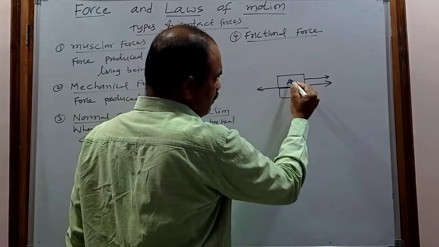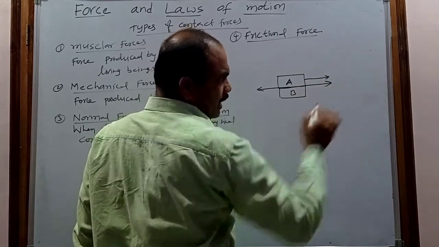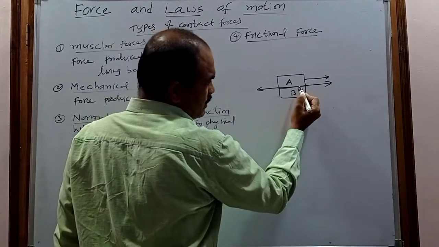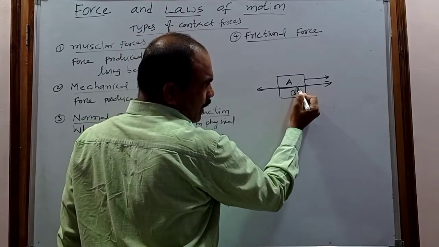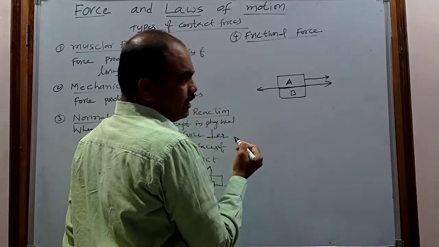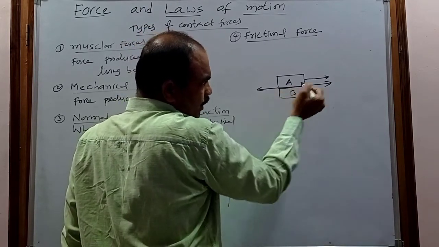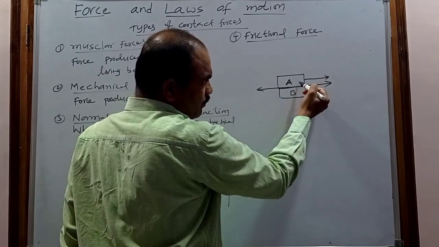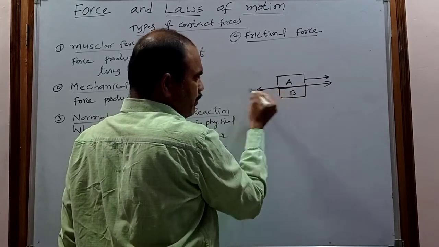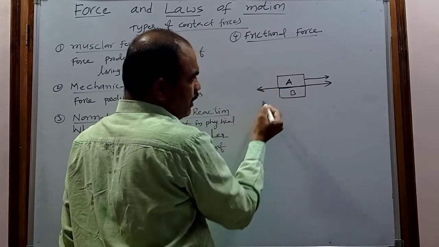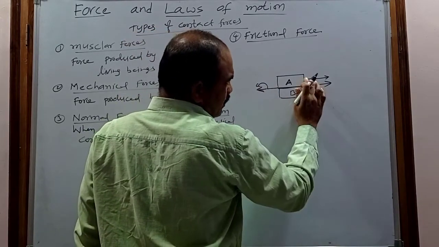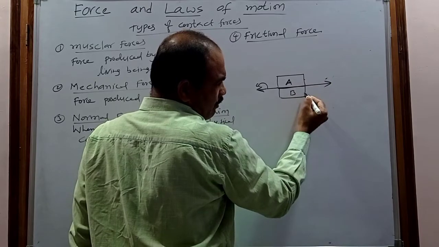For example, when body A is moving in the right direction, some force will exist that is parallel to the surface of contact and opposite to the motion of the body. So when body A is moving to the right, an opposing force is developed between these two surfaces in contact, in this direction. This type of force is called the frictional force.